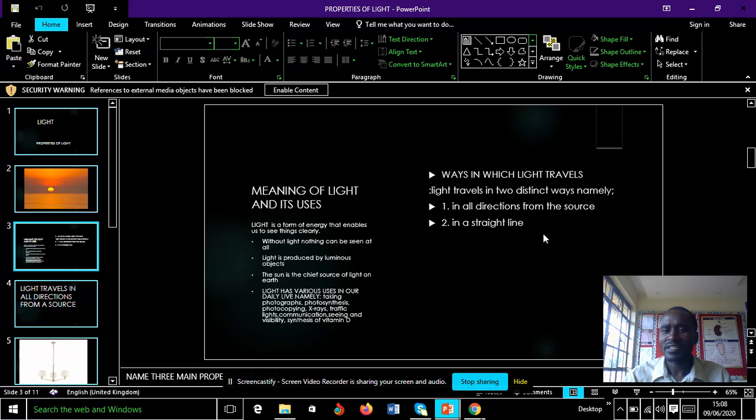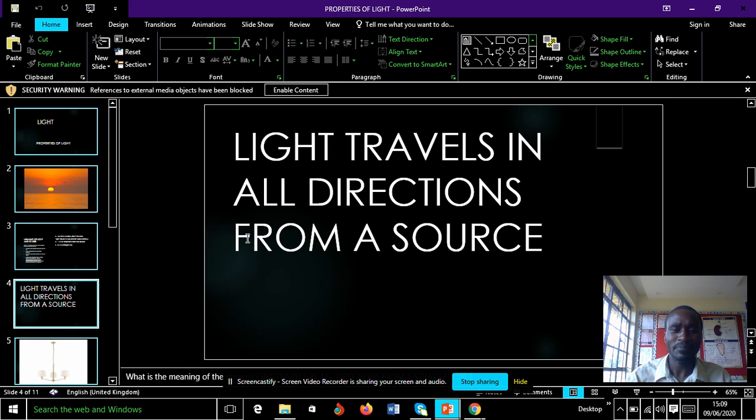Then ways in which light travels. This now will bring us to properties of light. Light travels in two distinct ways. The first one, as you can check, number one, light travels in all directions from the source, which we say light spreads in all directions from the source. Number two, light travels in a straight line.